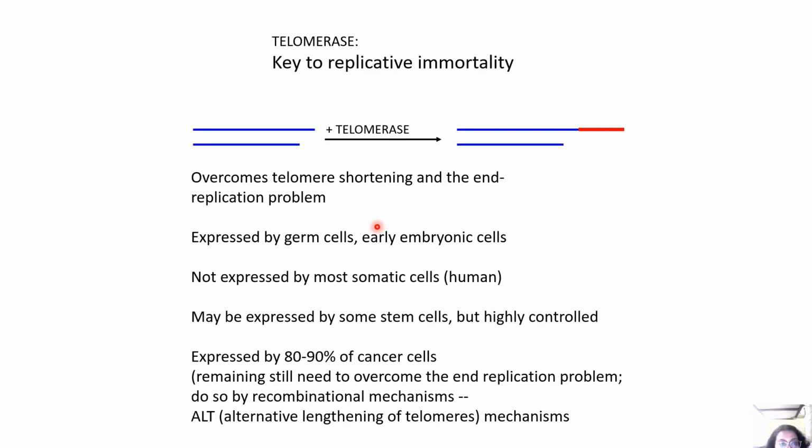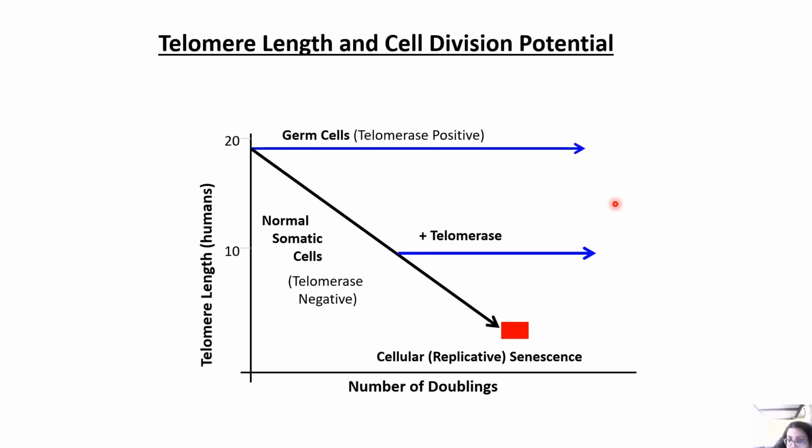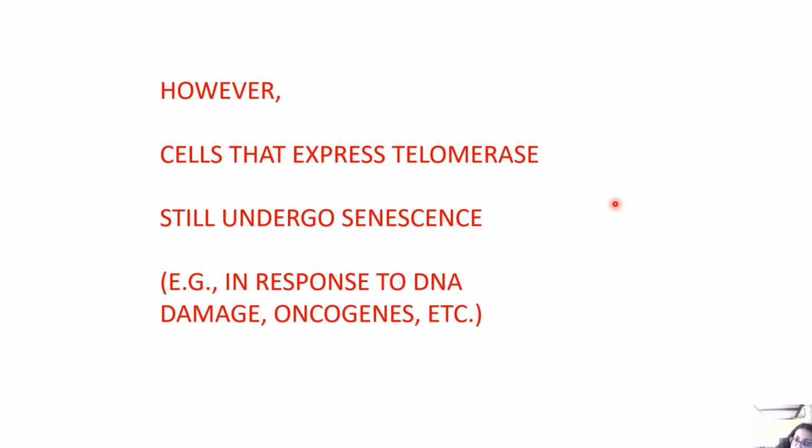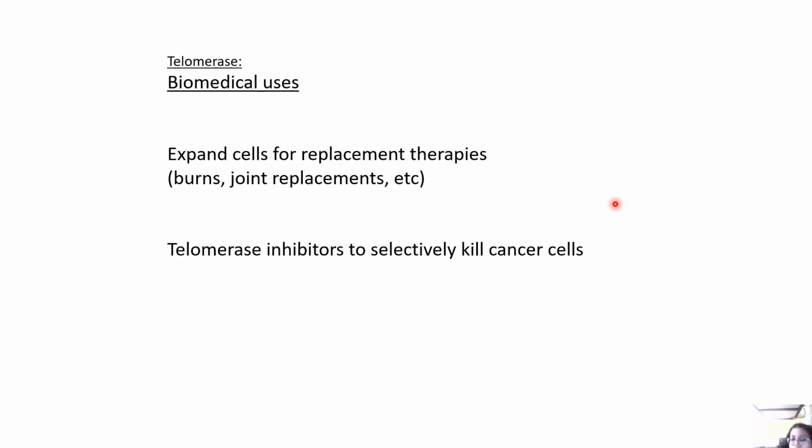Now, telomerase overcomes telomere shortening and the end replication problem. It is expressed by germ cells and early embryonic cells, not expressed by most somatic cells, may be expressed by some stem cells but highly controlled, and expressed by 80 to 90% of cancer cells. The remaining cancer cells still need to overcome the end replication problem, and they do so by recombinational mechanisms. However, cells that express telomerase still undergo senescence in response to DNA damage and oncogenes. So applications include expanding cells for replacement therapies and using telomerase inhibitors to selectively kill cancer cells.